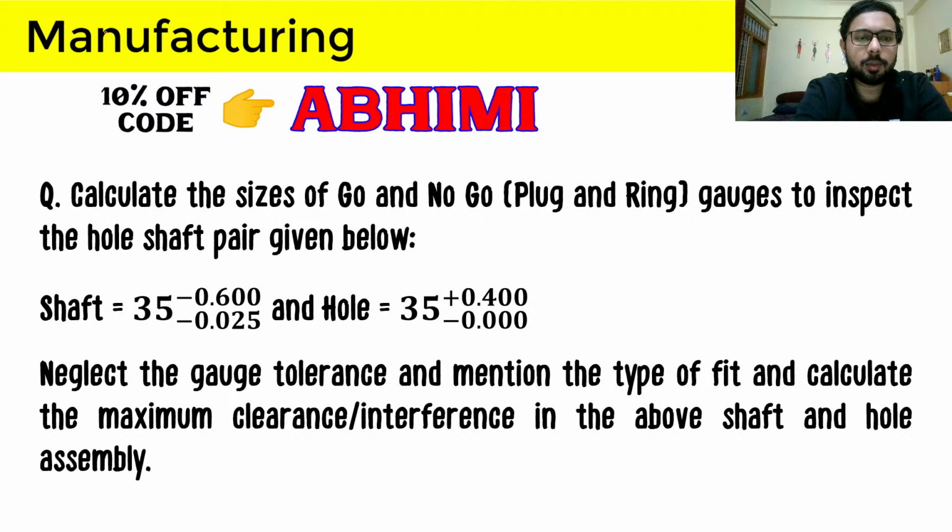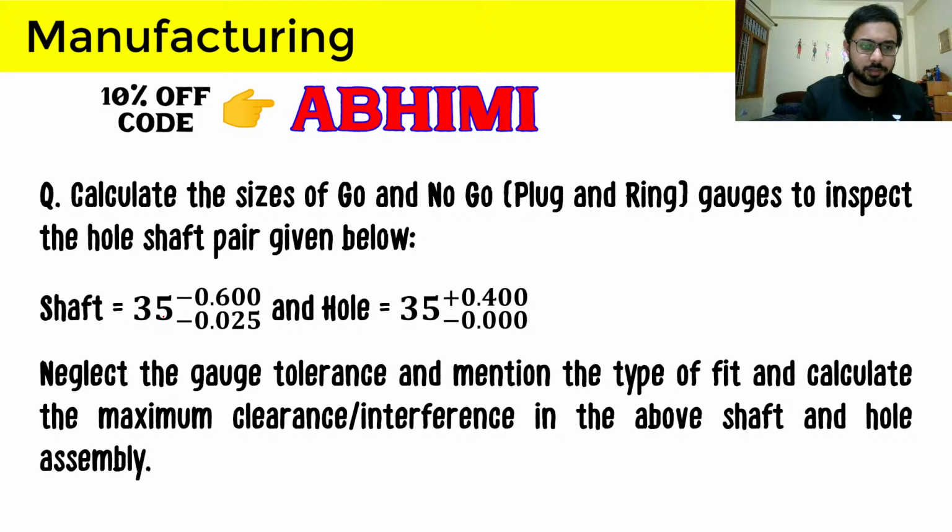We will calculate the fit which is asked here or obtained here, and then we will calculate the maximum interference or maximum clearance according to the fit obtained in the question. So let's start by calculating the minimum shaft size and maximum shaft size and what they represent for the gauge.